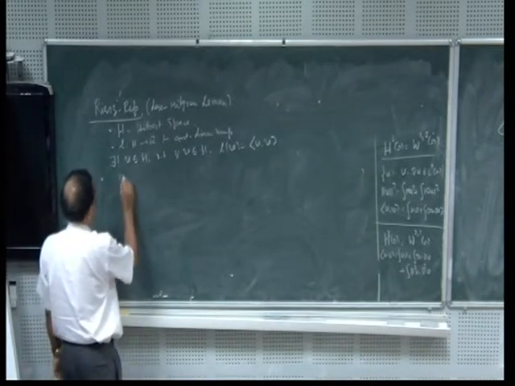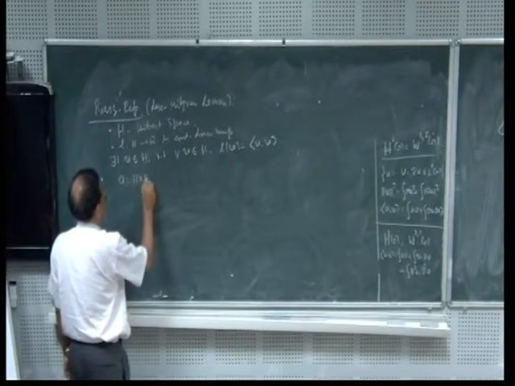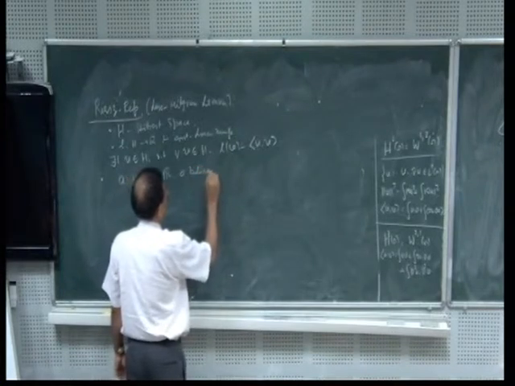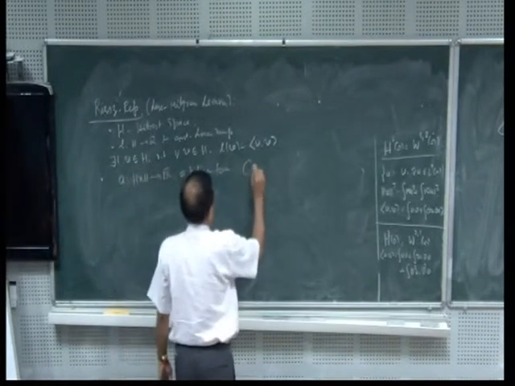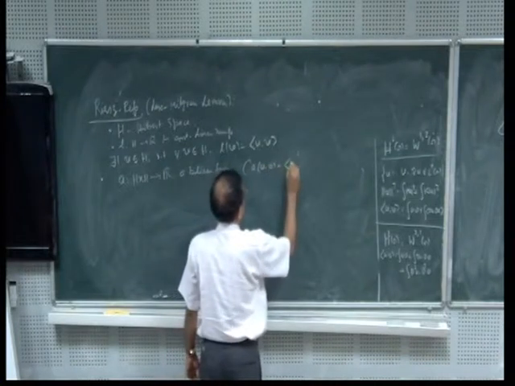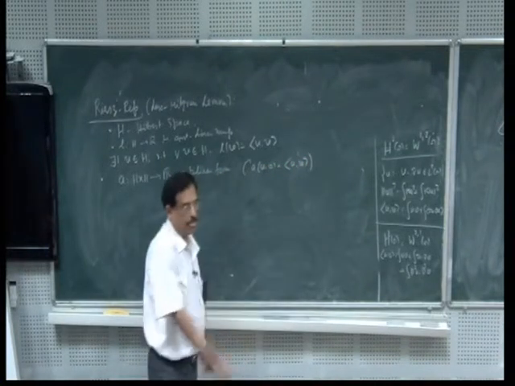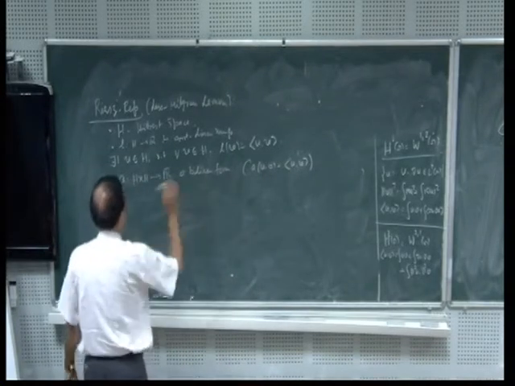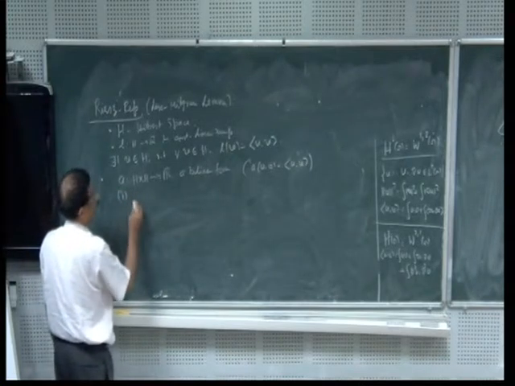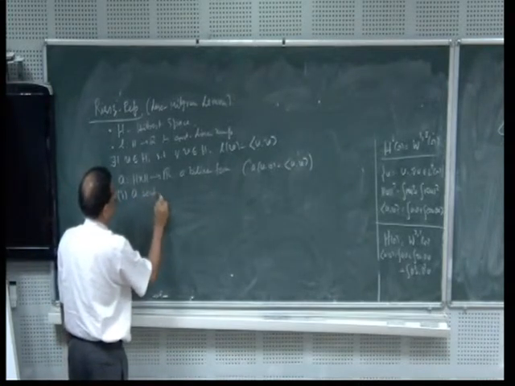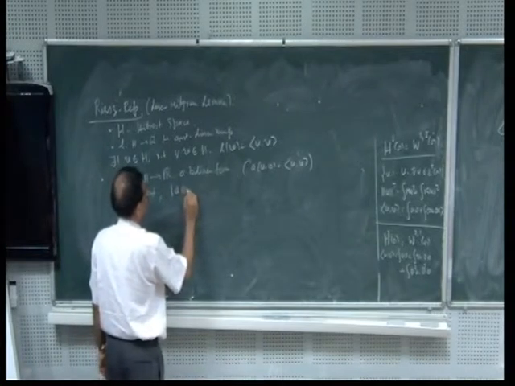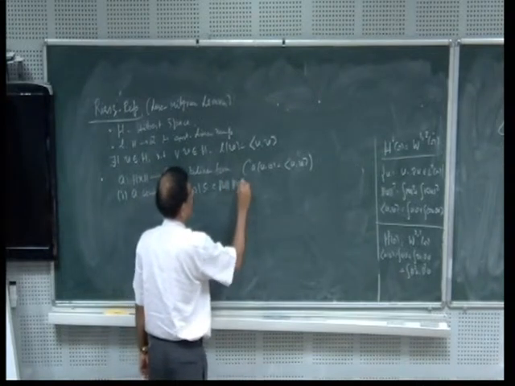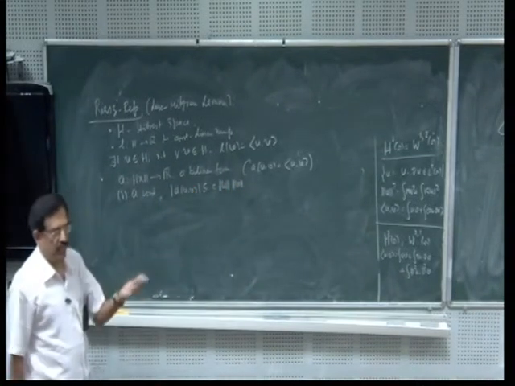Suppose A is a bilinear form to R. For example, the inner product itself is a bilinear form, since it is linear in each of the variables. Take any bilinear form having the following properties. One, A is continuous. What does it mean that A is continuous? The modulus of A(u,v) must be less than or equal to some constant times the norm of u times the norm of v for all u and v. Then you say that A is a continuous bilinear form.